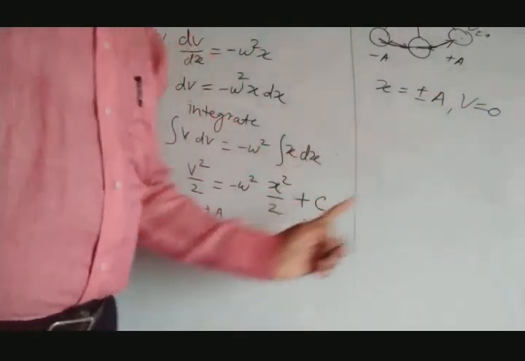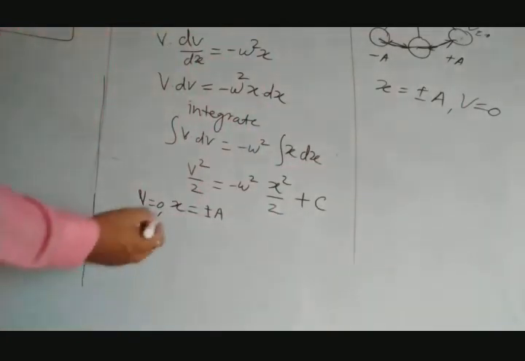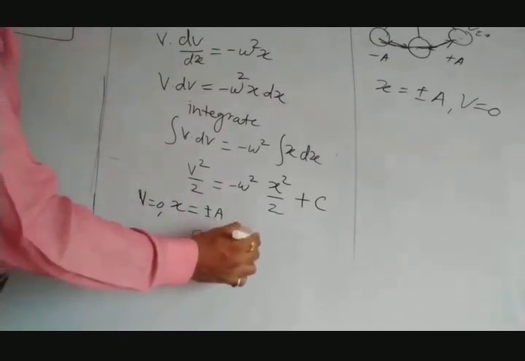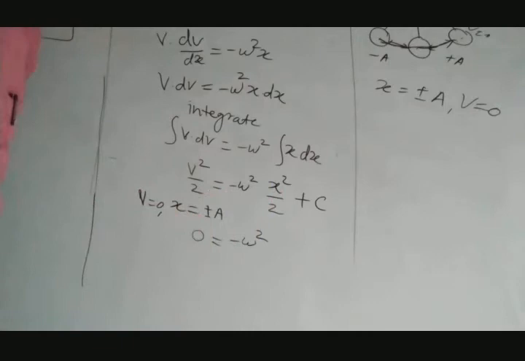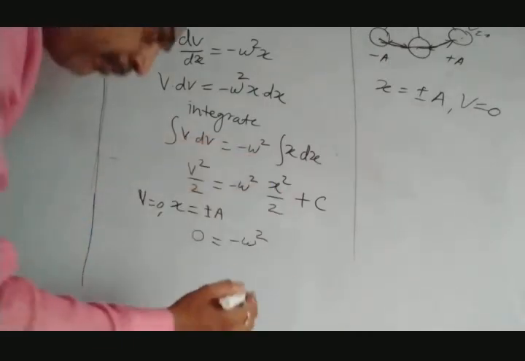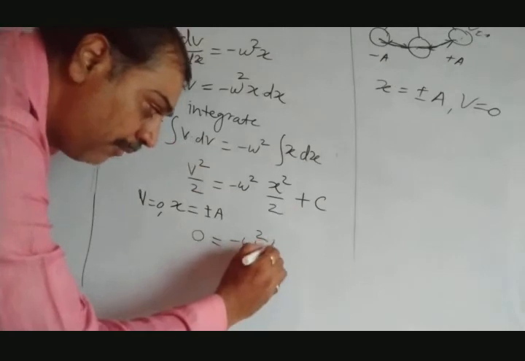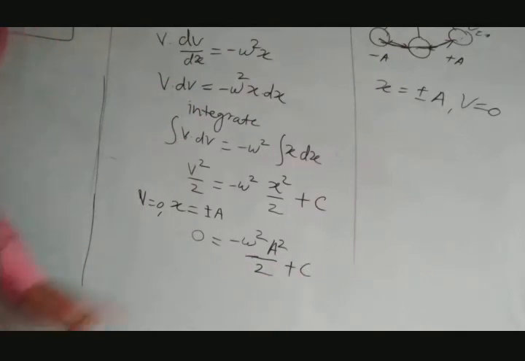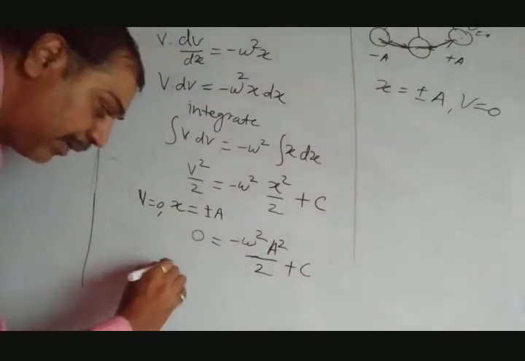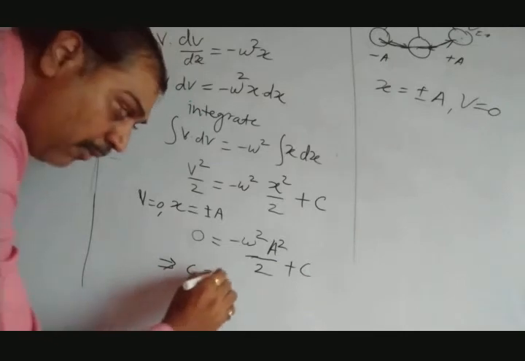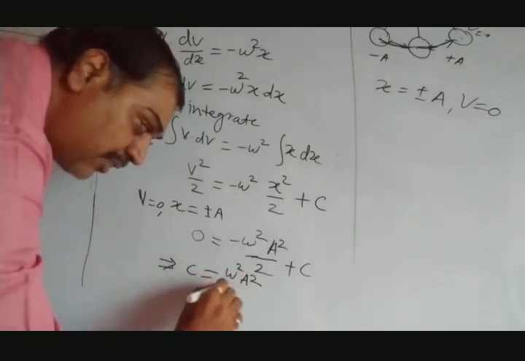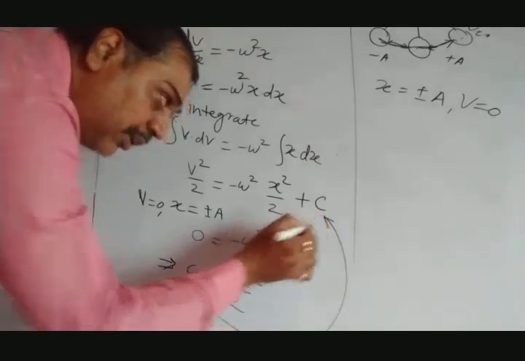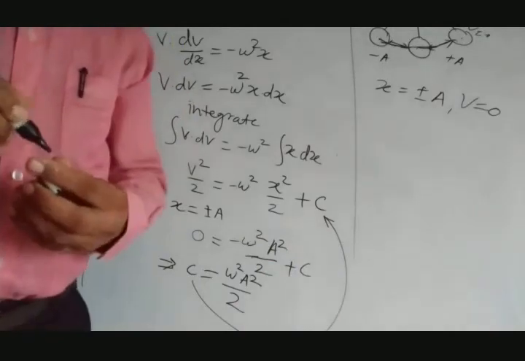That condition we have to use here and rewrite the equation. So just use this condition here. As v equals 0, we can write 0 equals minus omega square, x equals plus minus a. Its square is always positive. So we can write it as omega square a square by 2 plus c. Okay, this minus sign equal to. So this equation implies that c equals omega square a square by 2. Put this value of c from this equation into this equation and rewrite it. What we get, we'll see.